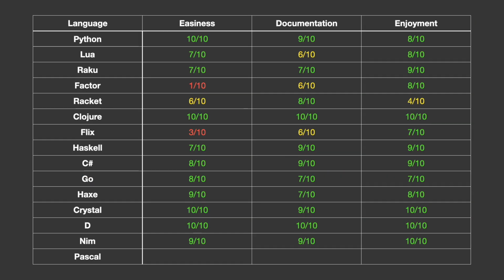Nim is a great language and very fun to write. It loses 1 point on easiness for the strip line end workaround though. The layout of the documentation didn't feel quite as good as D to me. I think it's probably a bit harsh to lose a point for that.